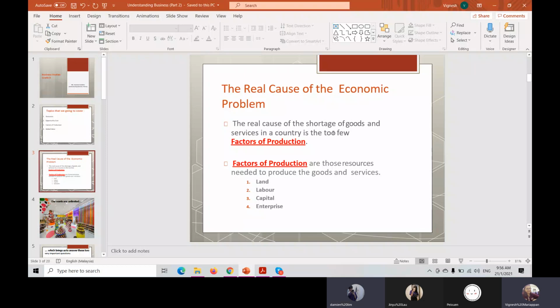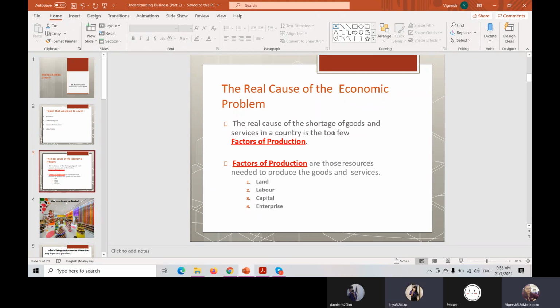I don't know the meaning. Okay. Shortage is something that we need but is not enough. Kekurangan goods and services. Do you all know what kekurangan means? Yes, in Bahasa you can understand, right?